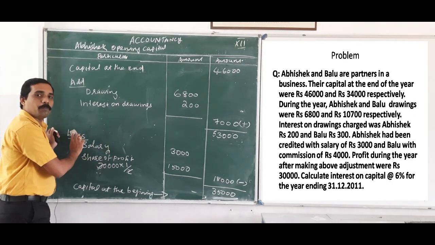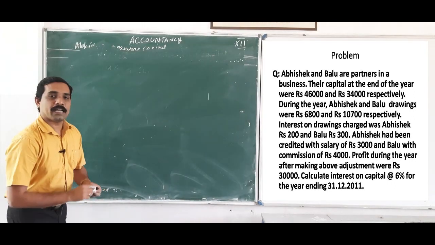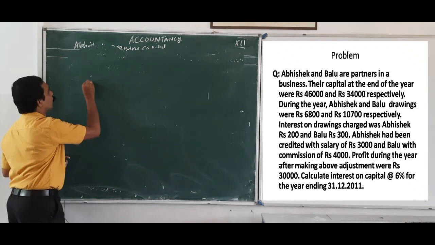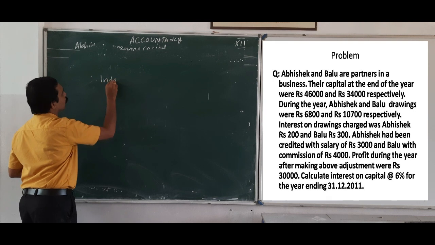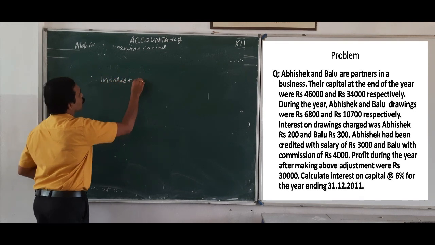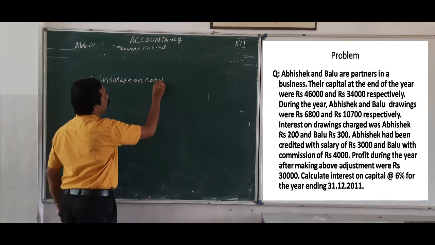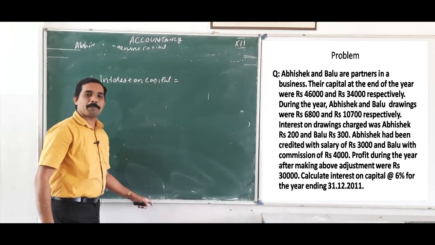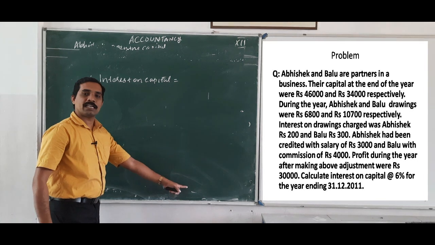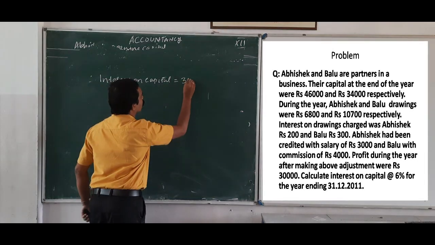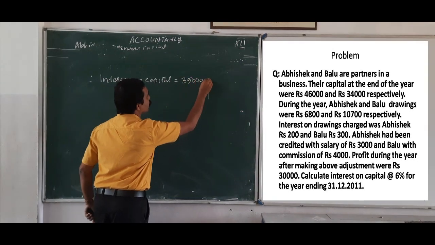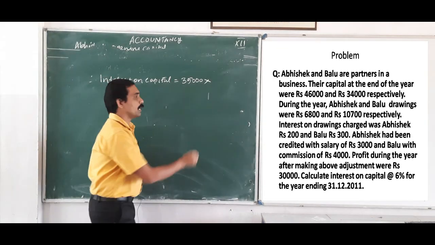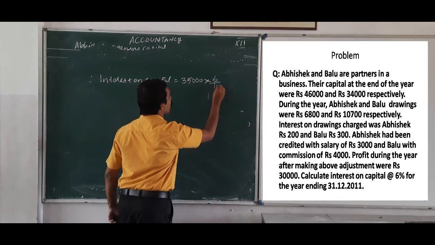I hope all are clear. After that we want to calculate interest on capital. Interest on capital is equal to the opening capital balance, which we got: 35,000 into the interest rate, 6%, so 6/100.